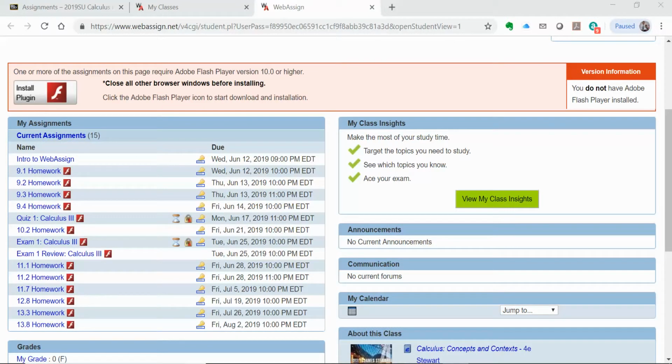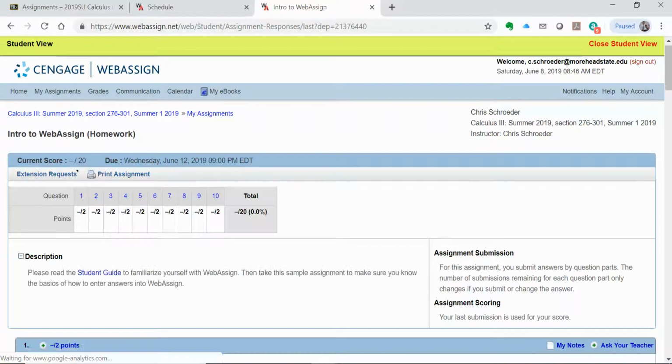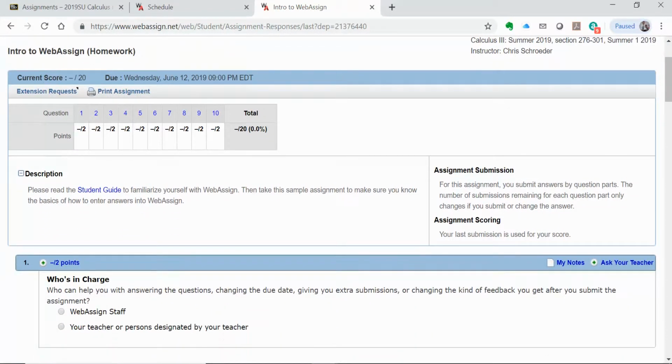The first assignment I want you to look at is this Intro to Webassign. If I click on that, I'm going to be asked for a password. The password you're going to type in for this intro assignment is Eagles, all lowercase. And that gets me into the assignment. This is actually going to count towards your grade. It's worth 20 points. But its main purpose is just to get you familiar with Webassign, how it works.